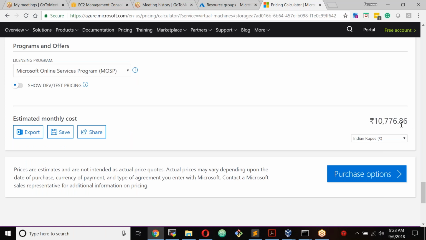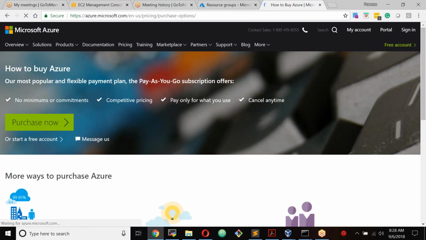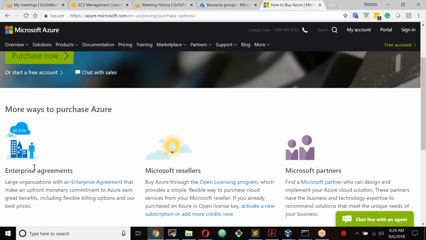Overall, for this server with the storage, it is going to cost you 10,000 rupees per month, and you can save it or export the cost estimation as an Excel sheet. Click on purchase options, and you can reach out to enterprise agreements. Large organizations will have enterprise agreements. As per their agreement, they commit a minimum commitment, so they will get more benefits.